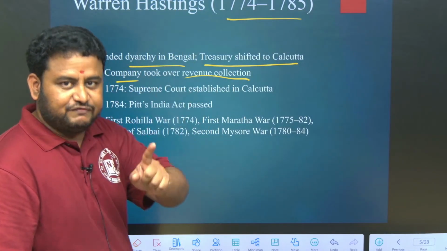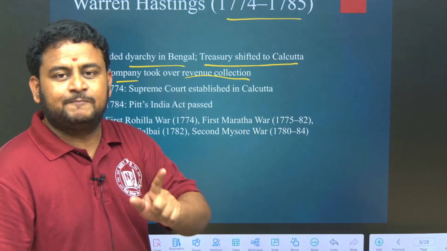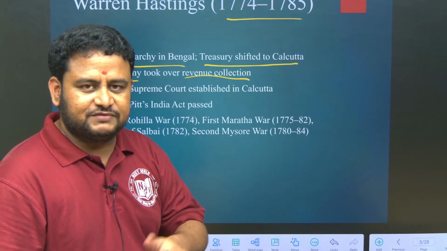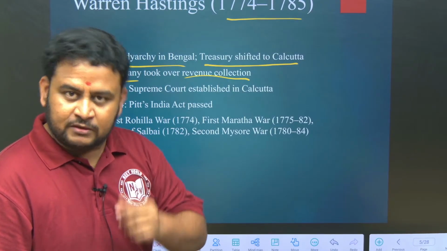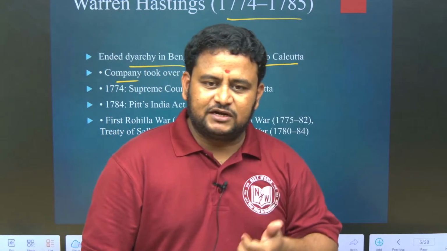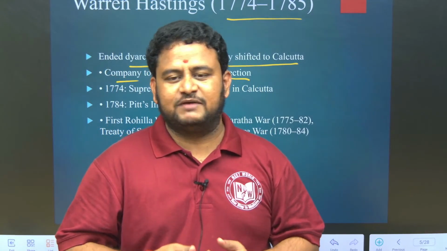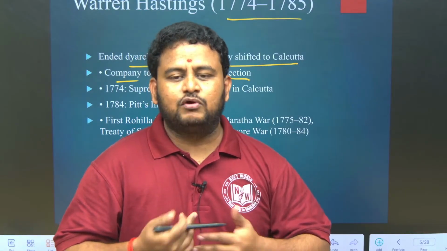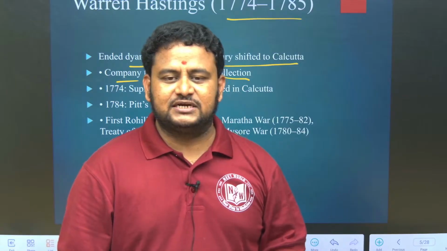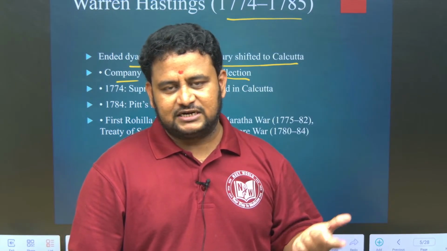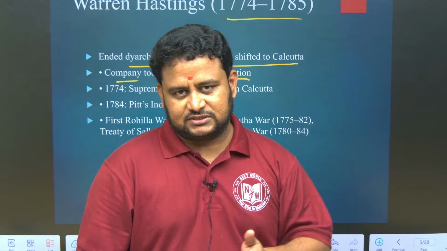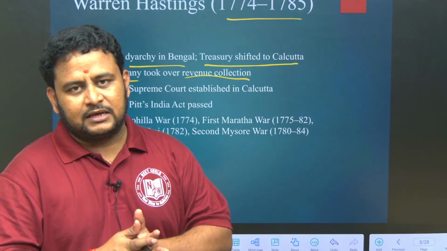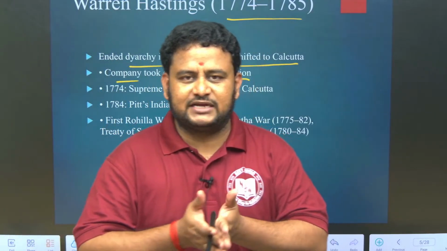Till 1857, whatever I am talking about with respect to the company, that is the East India Company. The advent of Europeans, if I get time I will do it, otherwise you can study by yourself. What questions can they ask? They can ask who came first, where the first factories were set up, and who were the kings ruling India when the Portuguese, Dutch, French and English entered. You should know the sequence: who came first, who next, who the ruling kings were, and which was the first factory or company they set up.